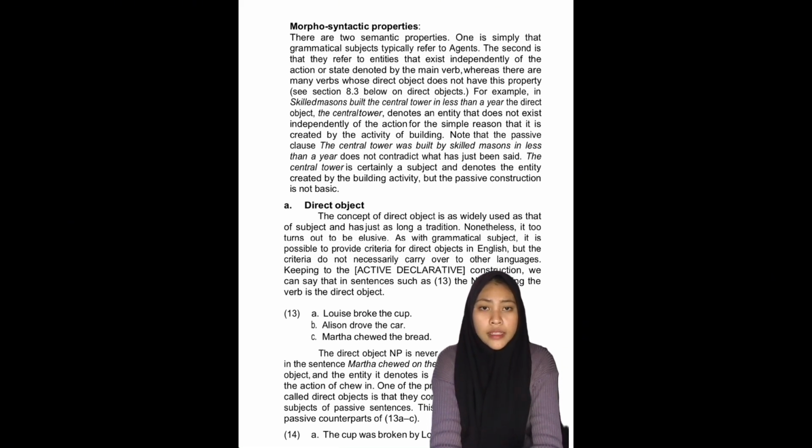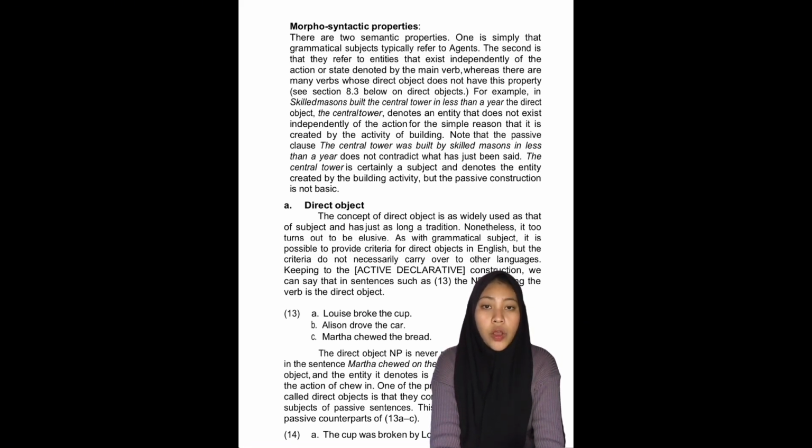Note that the passive clause, 'The central tower was built by skilled masons in less than a year,' does not contradict what has just been said. The central tower is of course a subject and represents an entity created by building activity, but its passive construction is not fundamental.